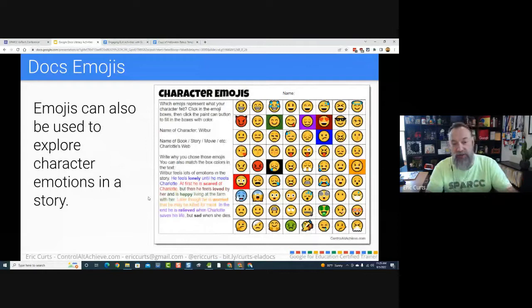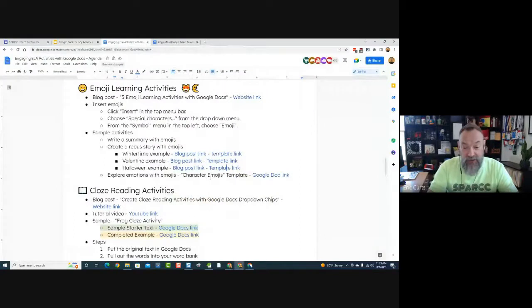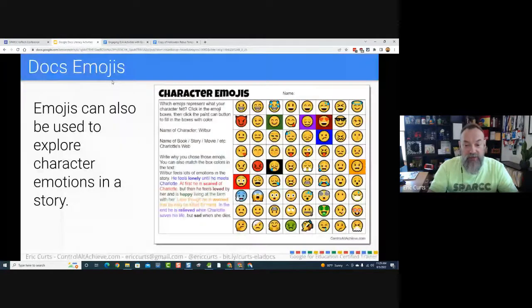Other things, you could use emojis to explore character emotions. I have a template in here as well. That's this one here, the character emojis template. And what you do with this one is it gives you all these different character emojis as far as emotions go. And what the student does is they pick a character from a book or a story. In this case, I picked Wilbur again from Charlotte's Web. And then using the fill tool, they fill in colors behind the emojis that the character felt, these different emotions. And so down here they write, these are the feelings my character had. And then as they're writing those, they come up here and they highlight the different emojis that match those emotions.